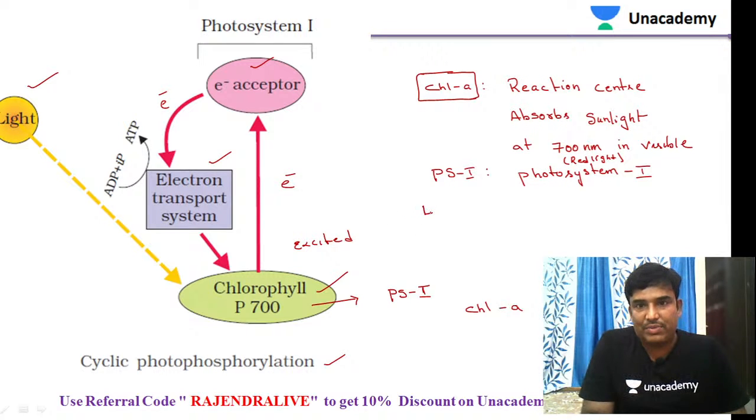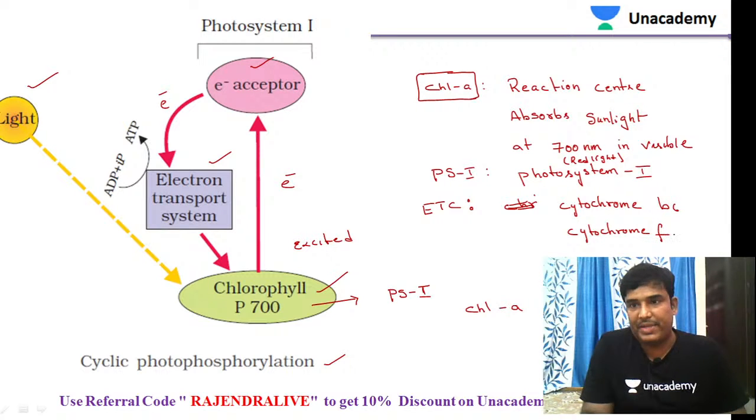Inside this electron transport system, we have carrier molecules like cytochrome B6 and cytochrome F. These are electron carrier molecules. From there, the electron is transferred back to the chlorophyll, that is, photosystem 1. This type of movement of electrons is called cyclic photophosphorylation.